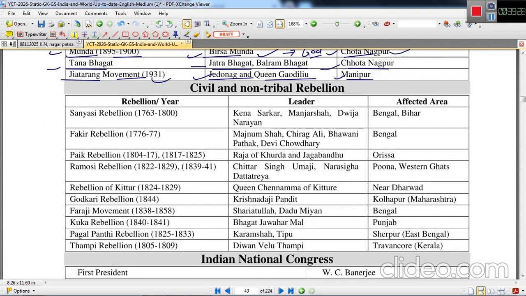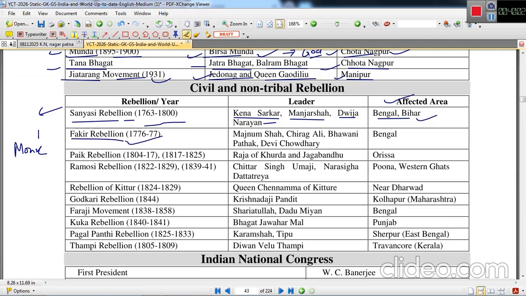Now we'll see civil and non-tribal rebellion. So Sannyasi rebellion was the civil and non-tribal rebellion. Sannyasi rebellion was led by the monks, the religious monks of those period, such as Kena Sarkar and Manjar Shah, Divija Narayan. The period was 1763 to 1800. The affected area was Bengal and Bihar.